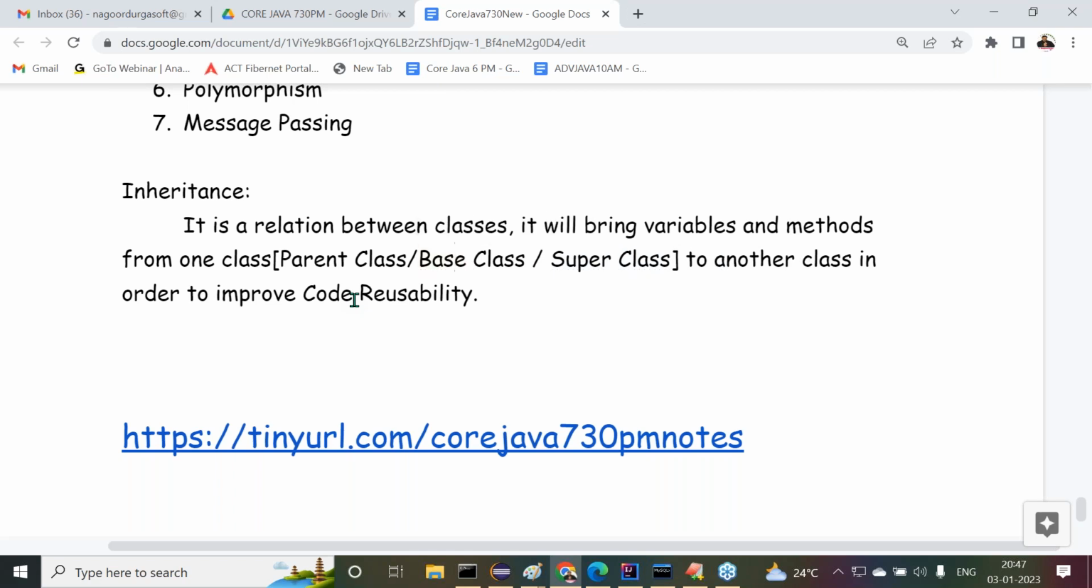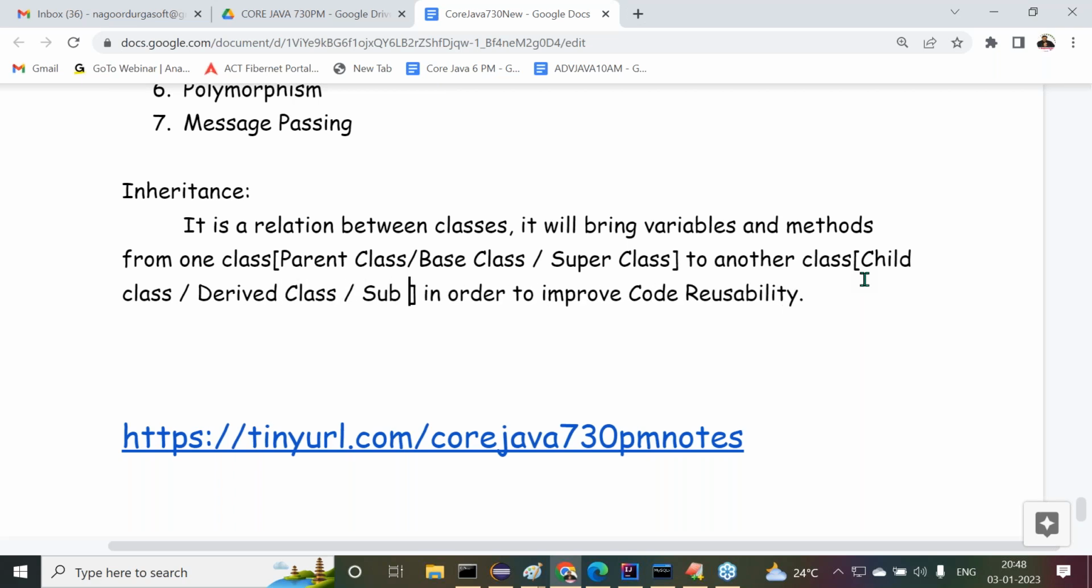These many terminologies are available. The class which is providing variables is called a parent class, base class, or super class. The class which is taking variables and methods is called a child class, a derived class, or a subclass. These many names are available. So finally, inheritance is the relation between parent class and child class, base class and derived class, superclass and subclass.